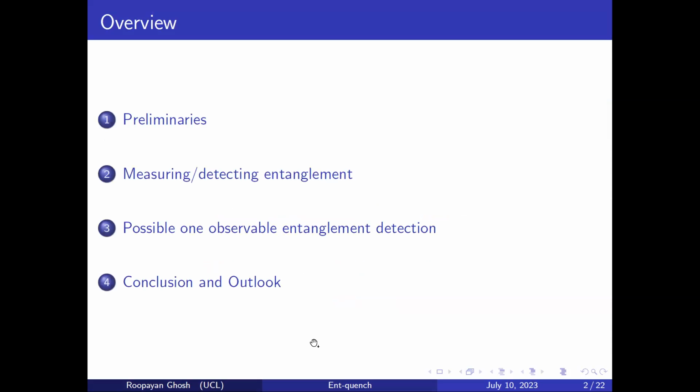the talk would be organized in something like, I'll go directly on the very basics, preliminaries, just to be complete. And then I will talk about why measuring entanglement is hard for an arbitrary state. And then I will talk about what we did, where we are saying that in certain cases it's possible to detect entanglement using one observable. And then I will conclude and give the outlook. Okay, let's begin from the very basics.